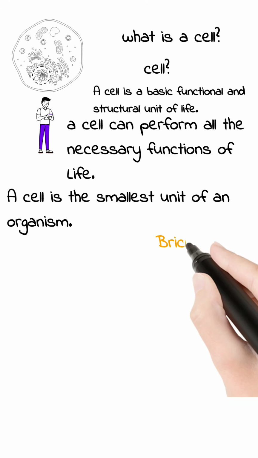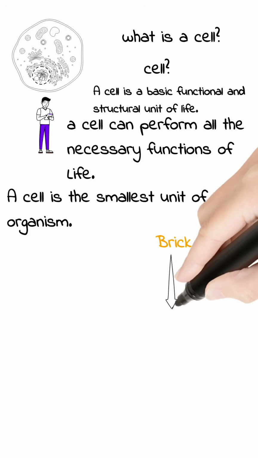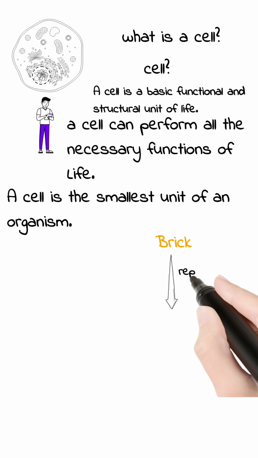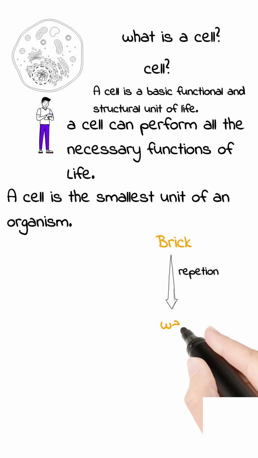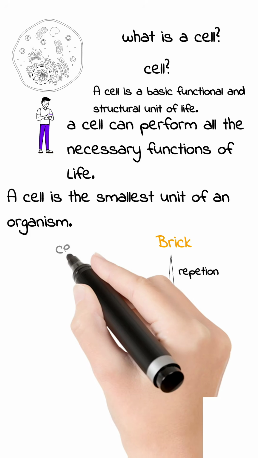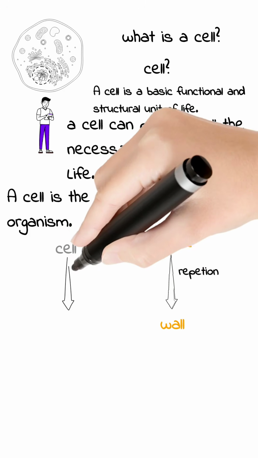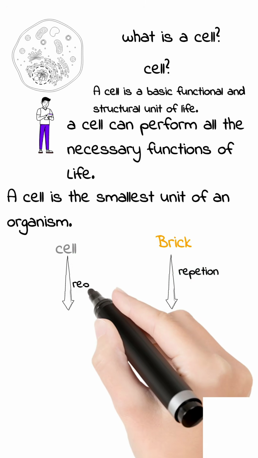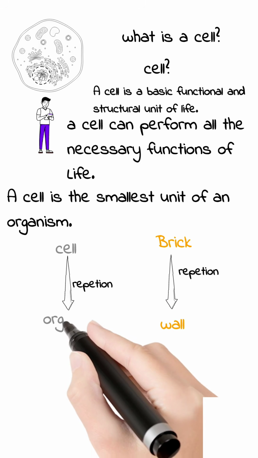If you compare a cell with a brick, then we can say that by the repetition of bricks a wall can be formed. Similarly, by the repetition of cells an organism is formed. An organism is what? An organism is composed of cells.